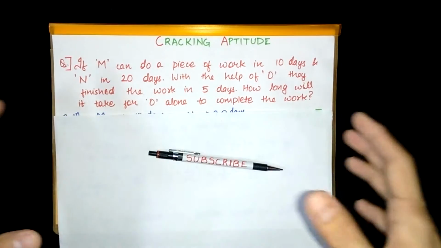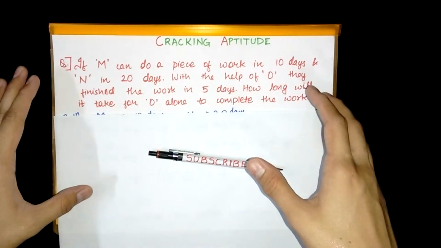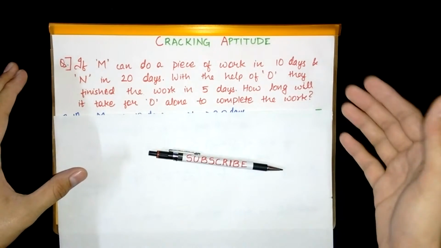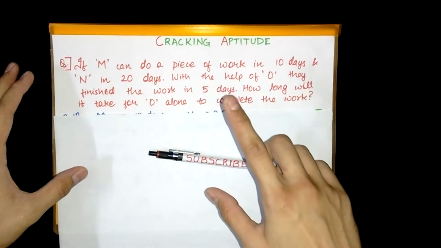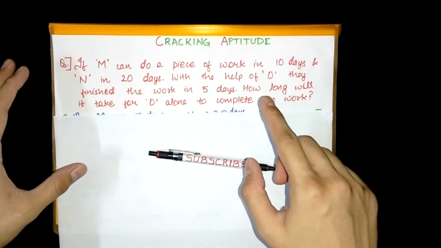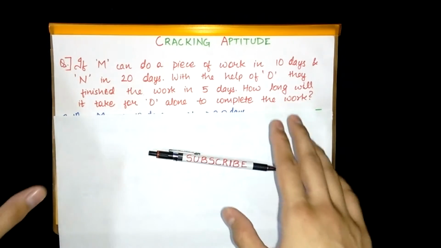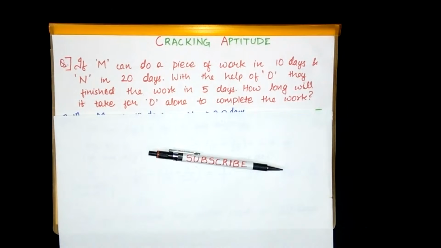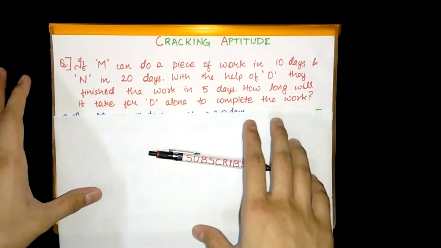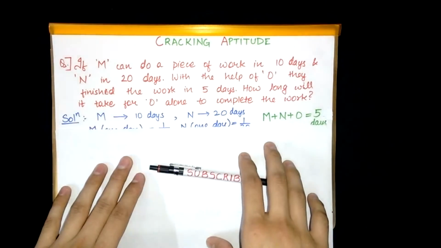Now, the question here is very simple. It says M can do a piece of work in 10 days, which N can complete in 20 days. With the help of O, that is M, N and O, if they work together, they can finish the entire work in 5 days. So how long will O alone take to complete the entire work? So let's see the solution.